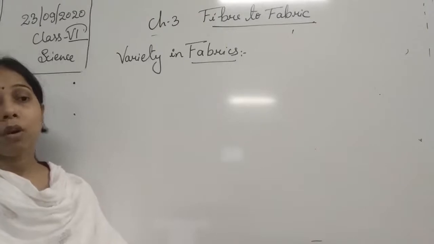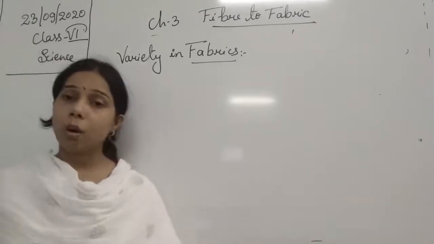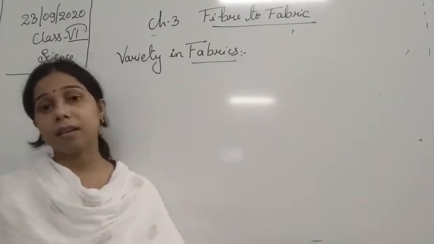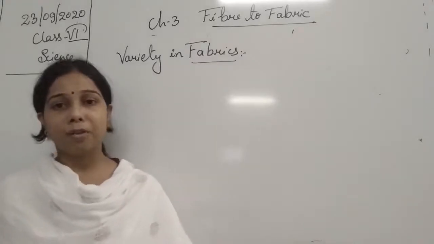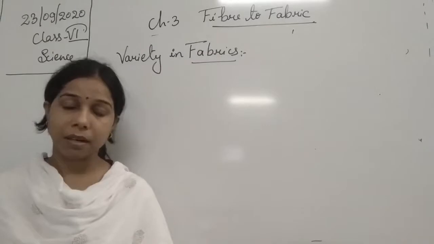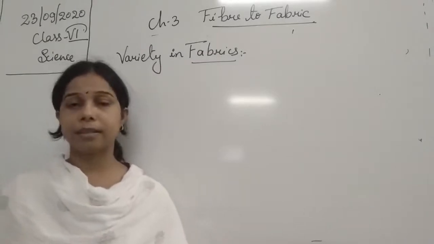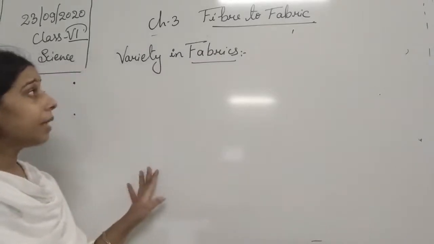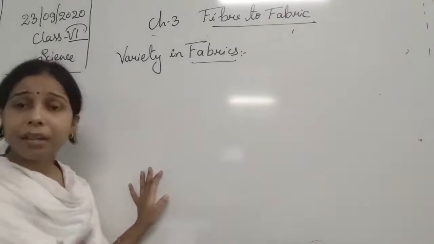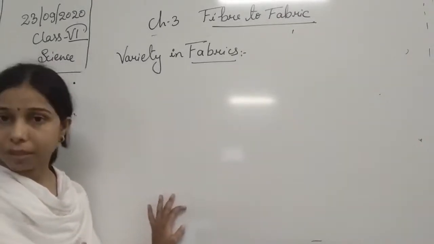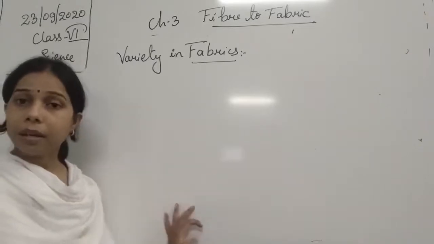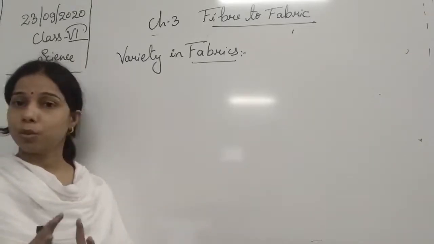Not only that, students, we also wear silk clothes as well as synthetic clothes made up of rayon, polyester, and nylon. So the different types of fabrics that we wear are basically divided into four.